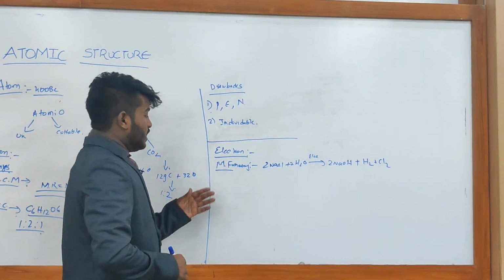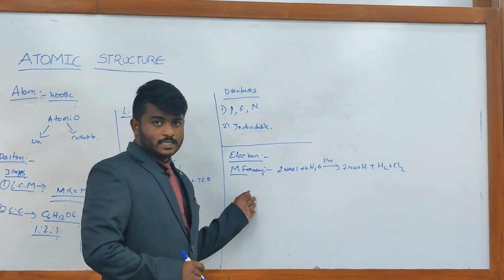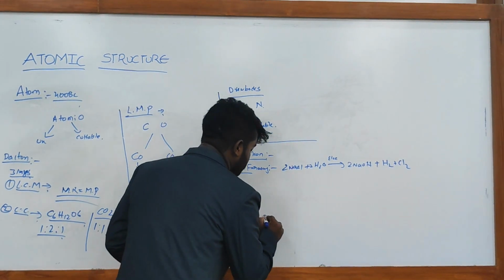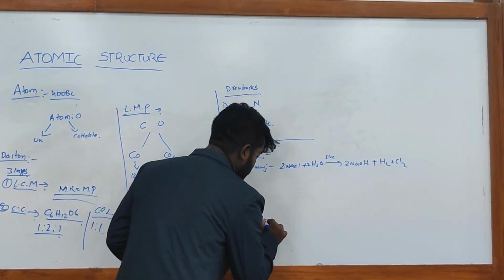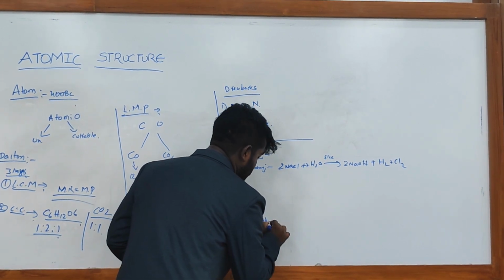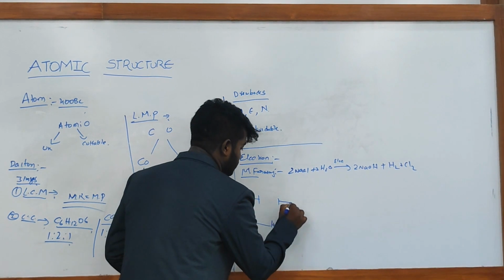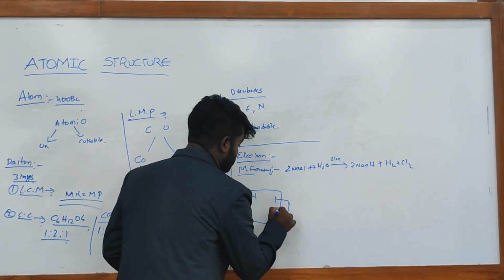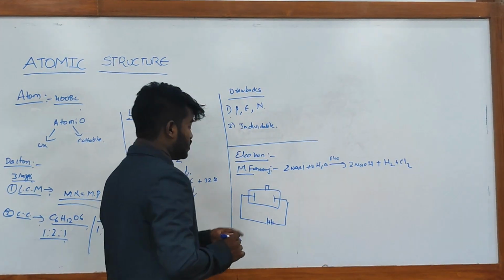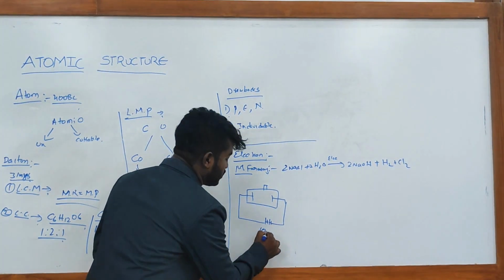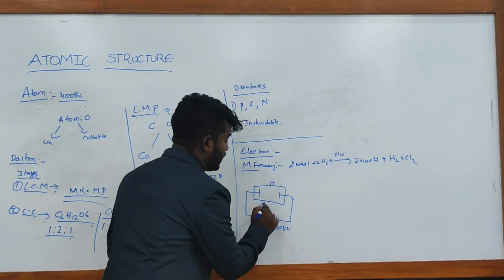Later on he worked on an experiment named the cathode ray discharge tube. He is the first founder of this. He passes 10,000 volts to it.